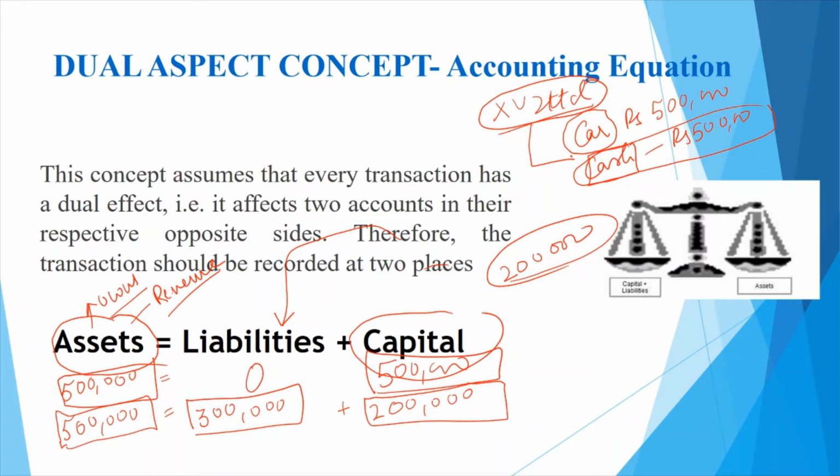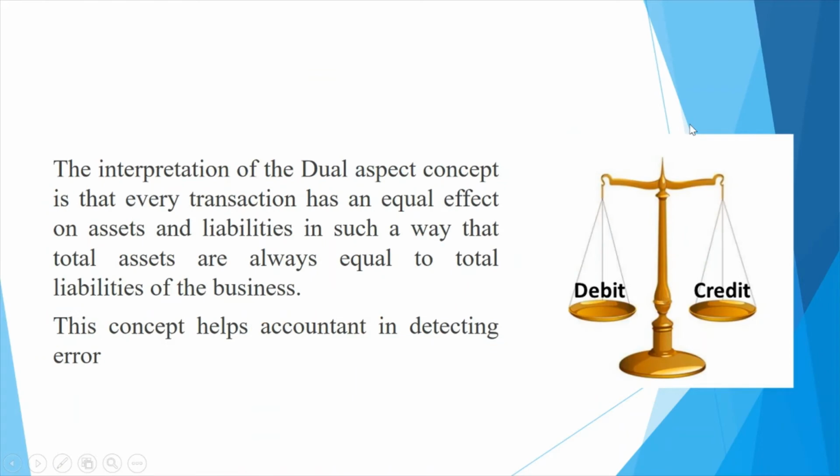Your accounting records are prepared by ensuring that this accounting equation always remains true. And this is a very, very important concept, because we also say that the balance sheet always tallies. Why does the balance sheet always tally? Because the balance sheet has two sides. One side is assets, what the business owns.